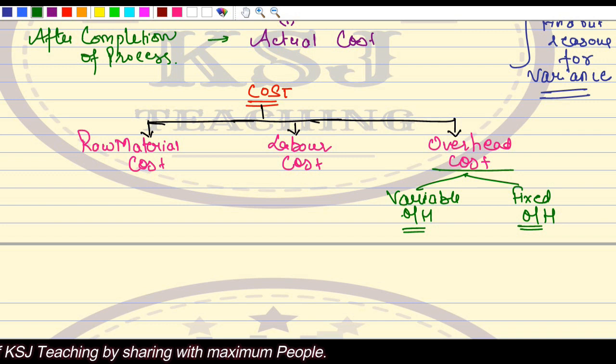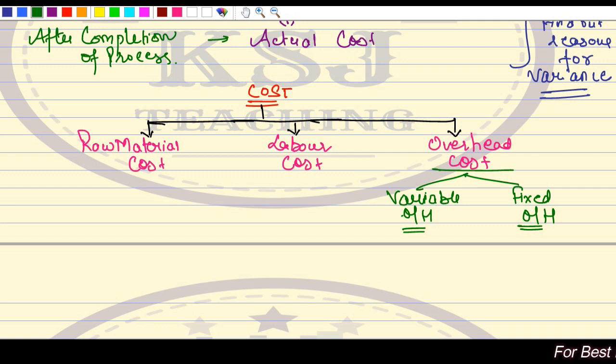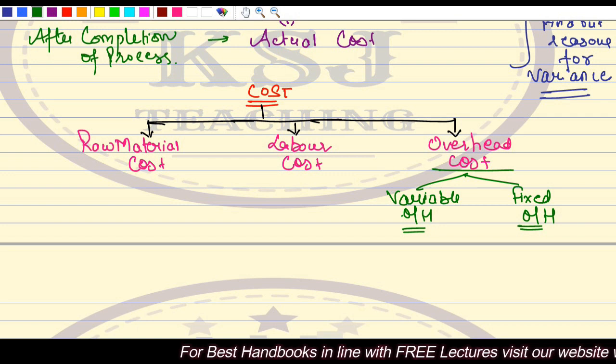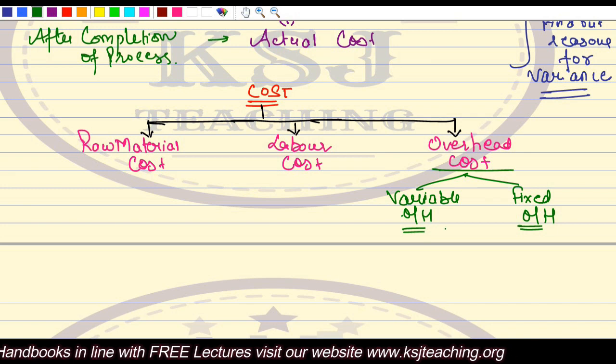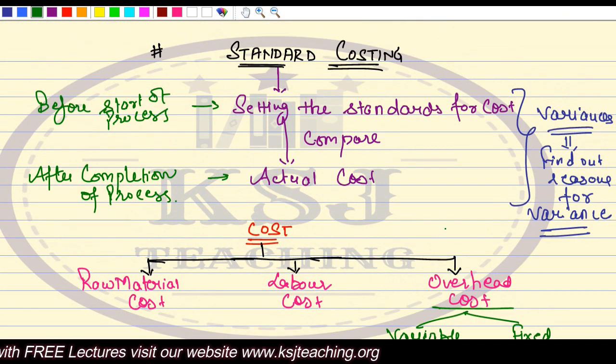Finding out the reason is the job of the company, right? That is not our job. Our job is to find out the variances. I'll tell the top management that these are the differences, these are the variances. Further, you should introspect and find out what the reasons are. Clear? So this is about standard costing.